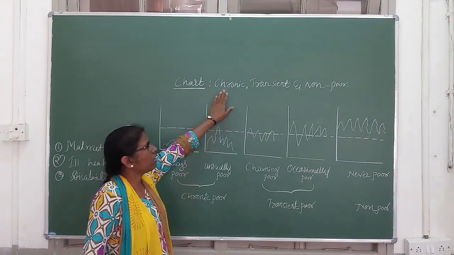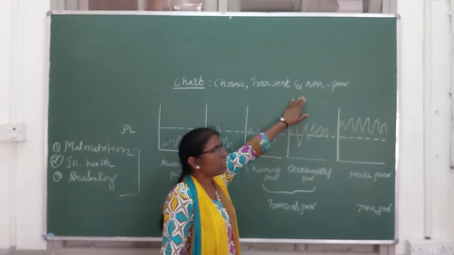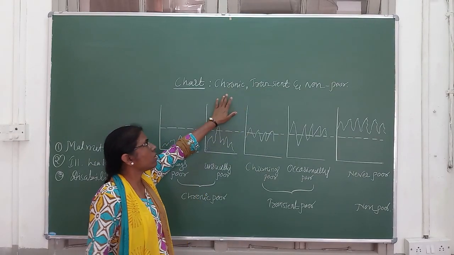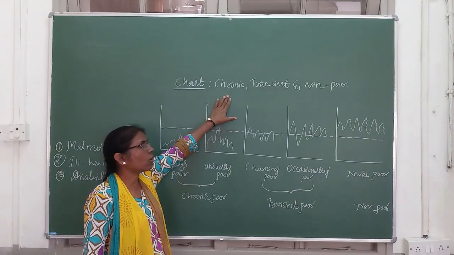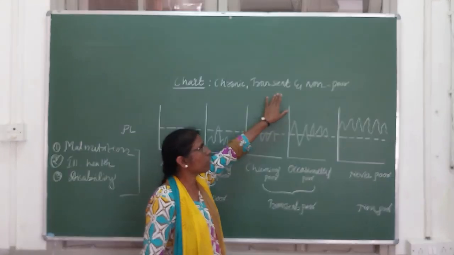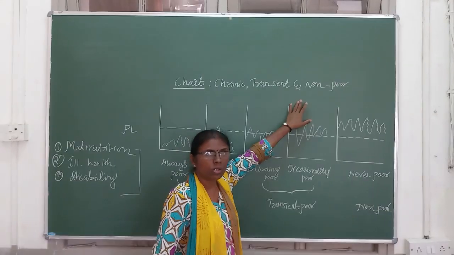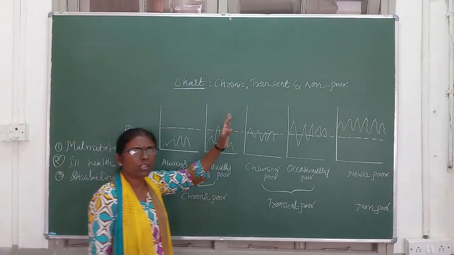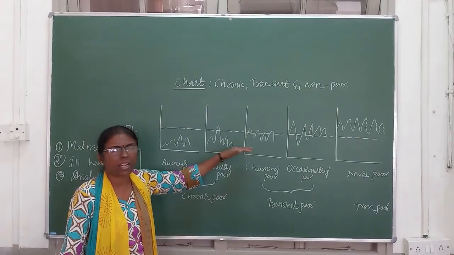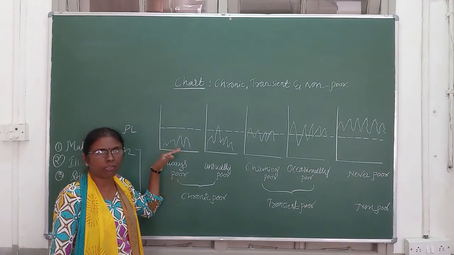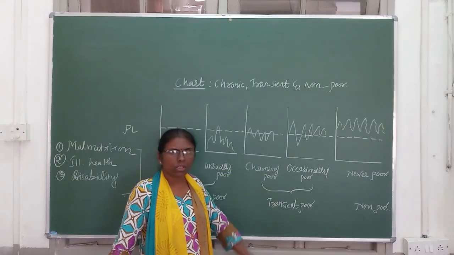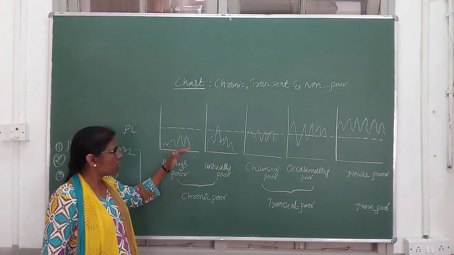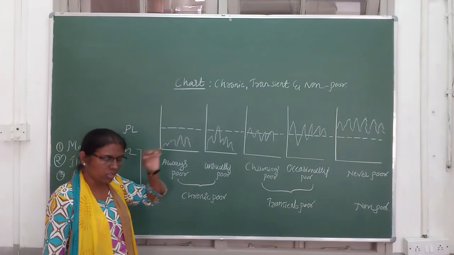Chronic, transient poor and non-poor. So what are these all? These all are the status of poor. So who are chronic poor, who are transient poor and who are non-poor? Yes, we can explain all these things with the help of the diagram given here, the chart given here. So one, two, three, four, five pictures are given here. So let us try to learn all of these.